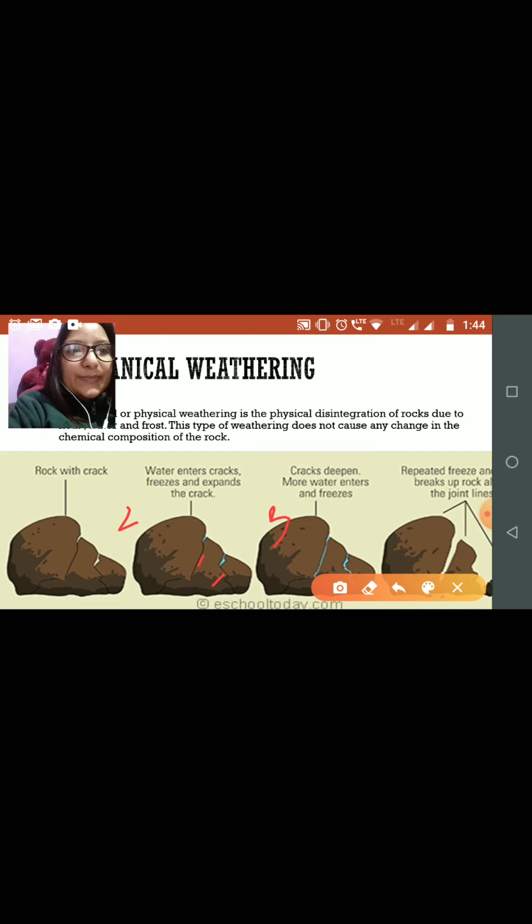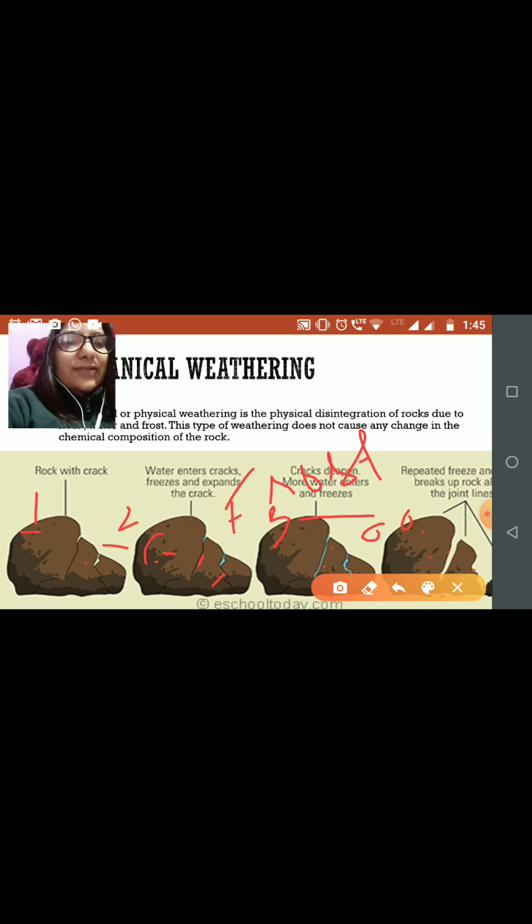The crack deepens, more water enters, and it freezes again. Repeated freezing breaks the rock and also breaks the joint lines, and thus we have the disintegration of the rock. The rock will get fragmented. With this basic process, steps 1, 2, 3, 4, you can understand the action of frost shattering, and how physical weathering takes place due to it.